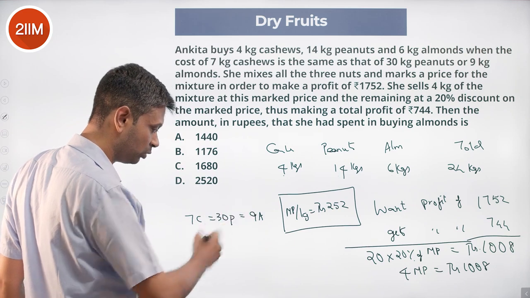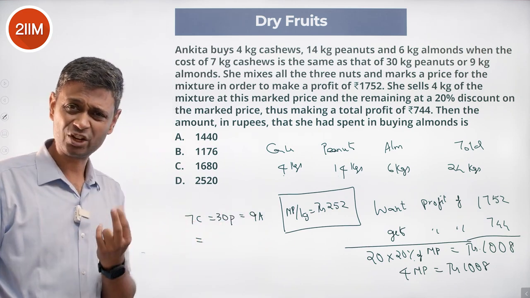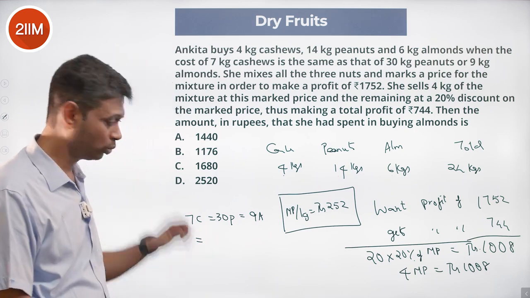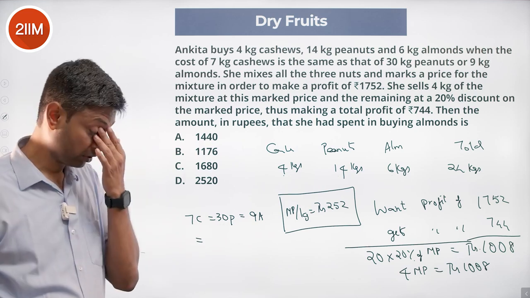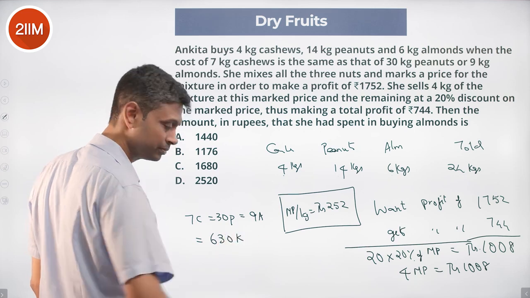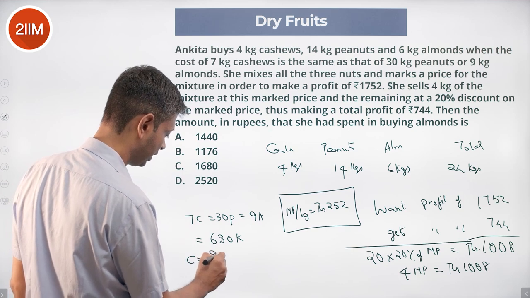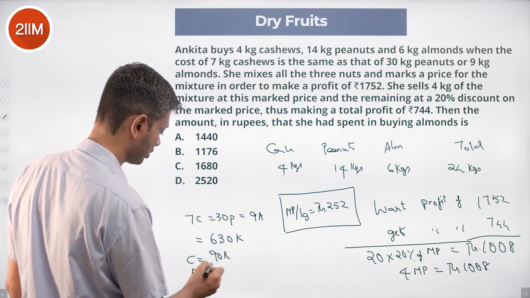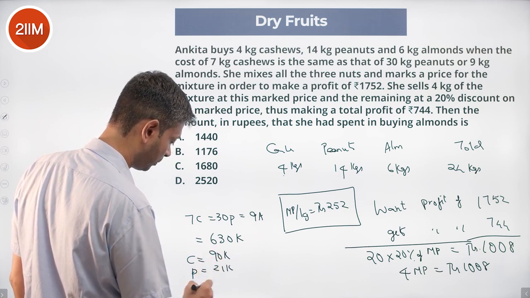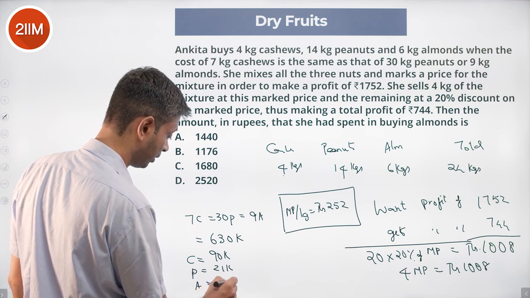7C equal to 30P equal to 9A. I'm going to make this equal to some other number to get the ratio. 7 and 30 are co-prime. 7 into 30 is 210. Another 3 here, which takes us to 630. I'm going to call this equal to 630k. So C, price of cashew, 630 by 7, 90k. Price of peanuts is 630 by 30, 63 by 3, 21k. Price of almond, 630 by 9, which is 70k.